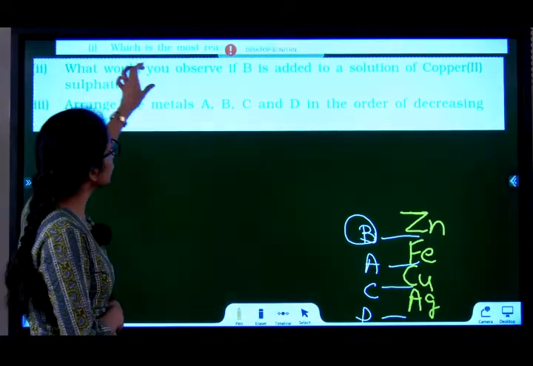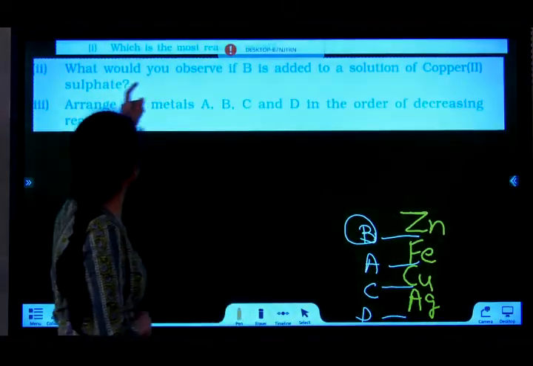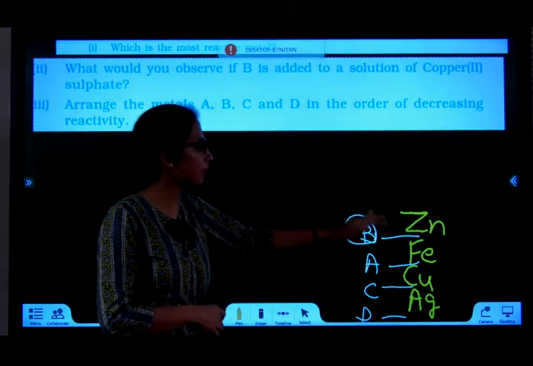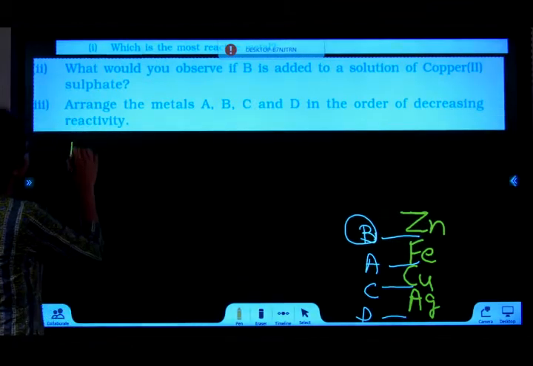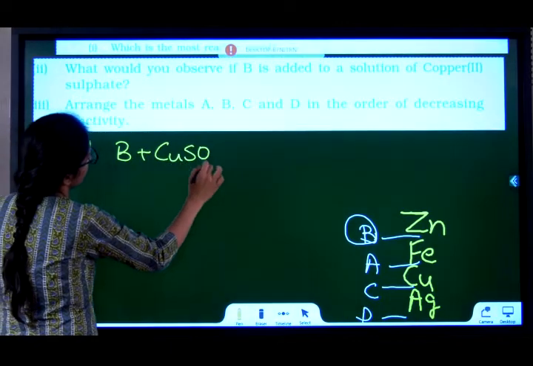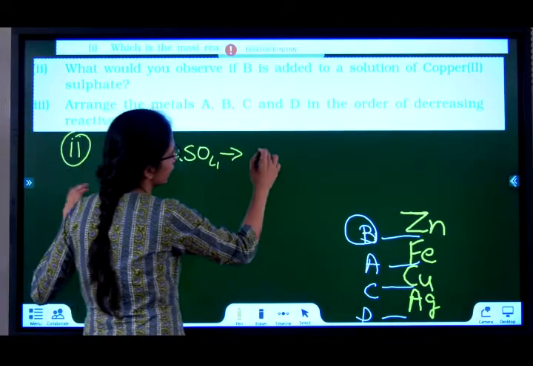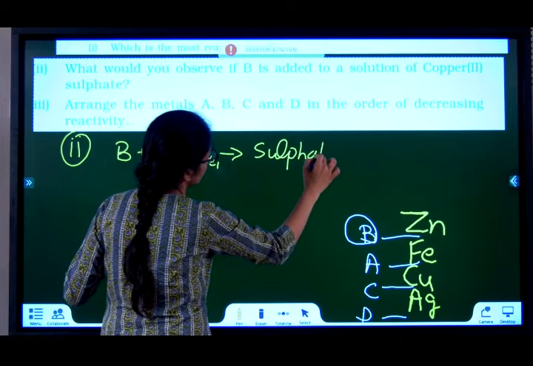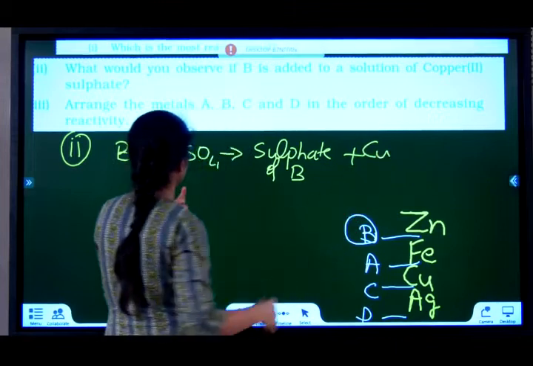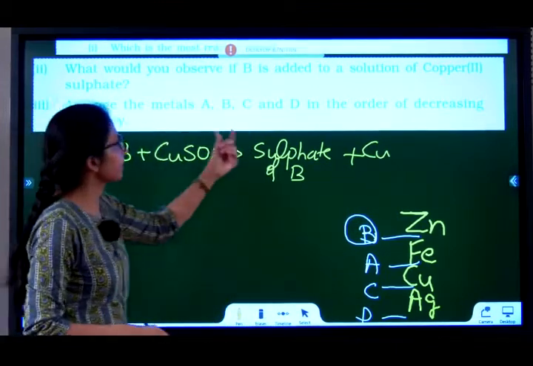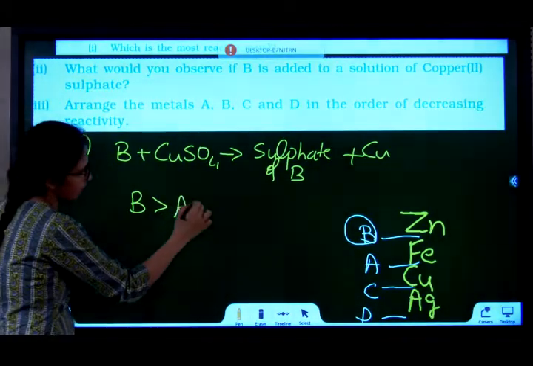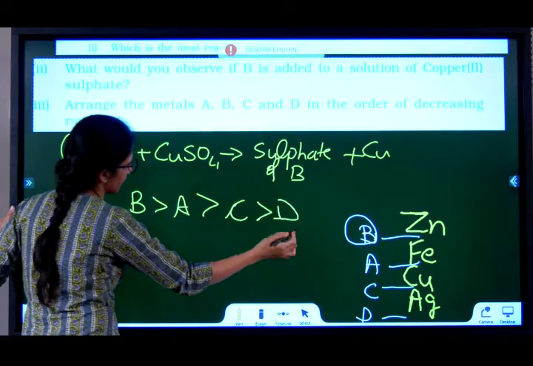Question 2. What would you observe if B is added to a solution of copper sulfate? If B is added to a solution of copper sulfate, will it displace? Yes, because B is more reactive than copper. So in the second one, you should write down displacement reaction is observed if B is reacted with copper sulfate. You get a sulfate of B. We don't know the valency of B, so we can't write the formula, along with copper. Arrange the metals A, B, C and D in the order of decreasing reactivity. B is highest, then you have A, then you have C and then you have D.